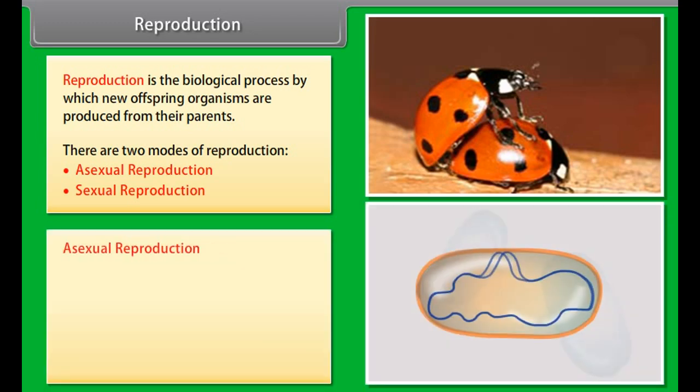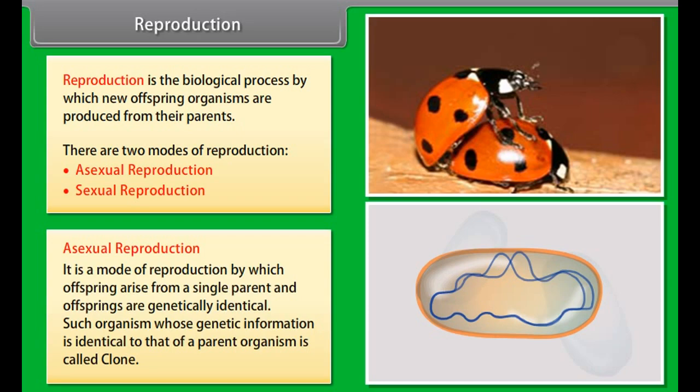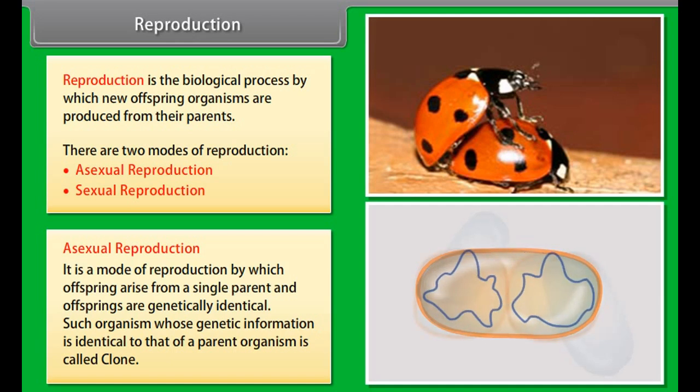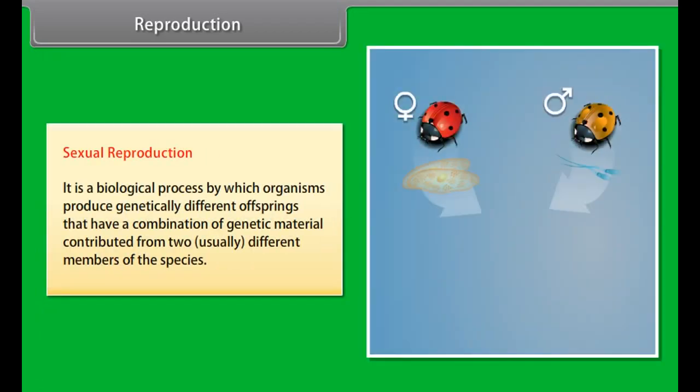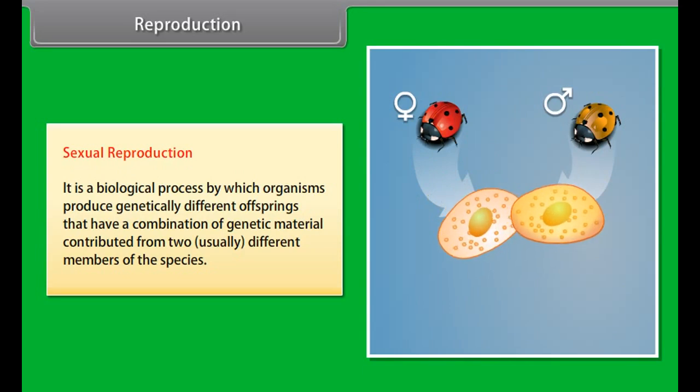Asexual reproduction. It is the mode of reproduction by which offspring arise from a single parent and offsprings are genetically identical. Such organisms whose genetic information is identical to that of a parent organism are called clones. Sexual reproduction. It is the biological process by which organisms produce genetically different offsprings that have a combination of genetic material contributed from two usually different members of the species.